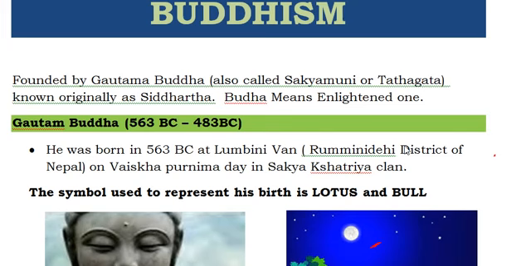And on which day was he born? He was born on Vaisakha Purnima day. And to which people was he born? He was born in a Kshatriya clan, and the Kshatriya clan name is Sakya Kshatriya clan.